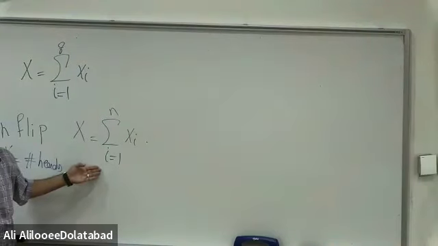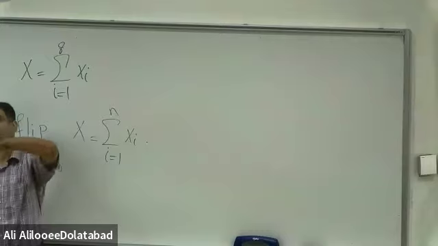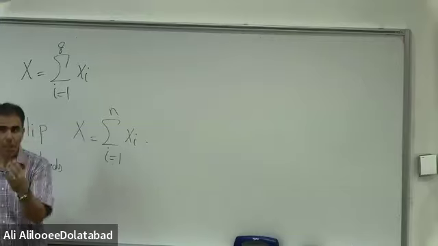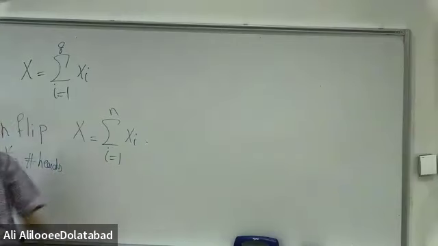If you add a number by 0, nothing is changed, right? Suppose you have 1,000 plus a million zeros. A million zeros added to a number doesn't change anything. Those zeros are the cases where head doesn't occur. The only cases where you have 1, because xi accepts 0 and 1, 0 is for the case that you have tail. You don't care about those zeros. Ones matter. The number of times that you have 1 tells you the number of times that you have heads.